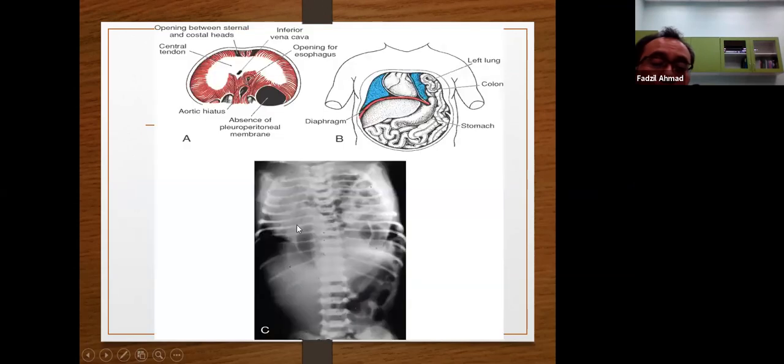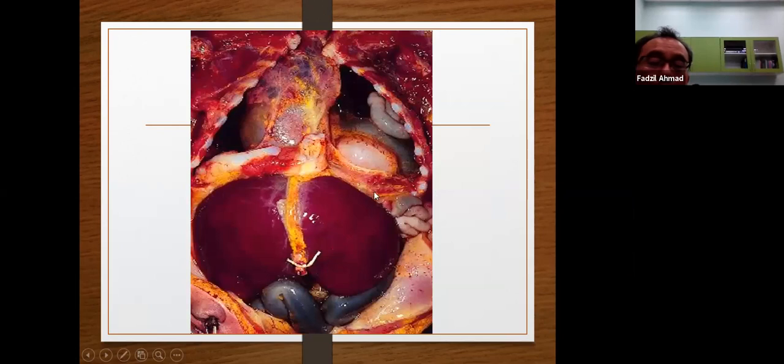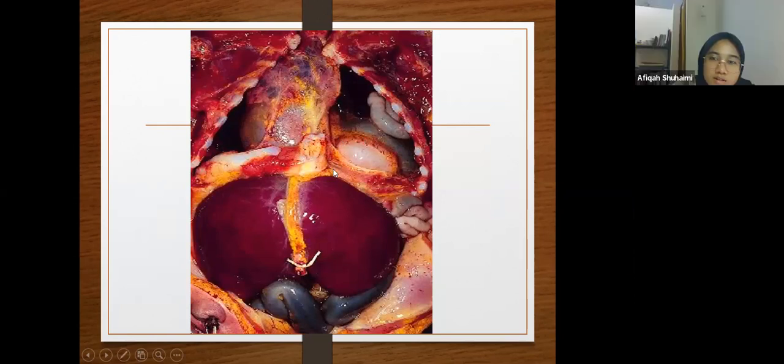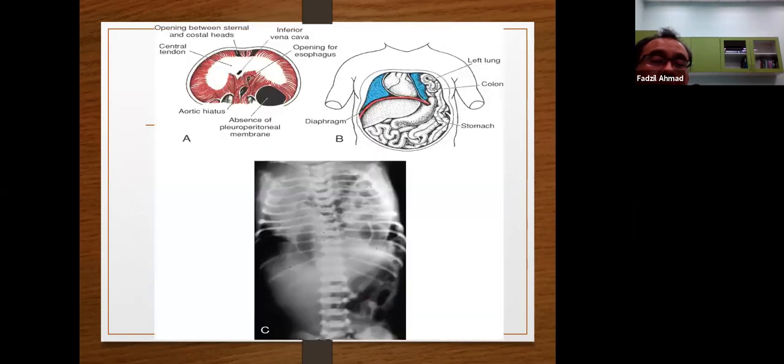Sorry, hepatomegaly. This is the liver. What do we call this? This is a diaphragmatic hernia, because the diaphragm here is unable to prevent the herniation of the GIT tissues into the chest. This is an extreme type because of very bad lung hypoplasia. The lung tissue is unable to develop at all, and no way this baby is going to be alive. This is called diaphragmatic hernia.